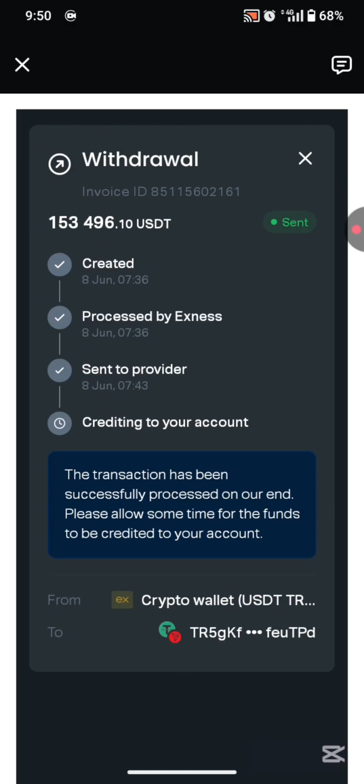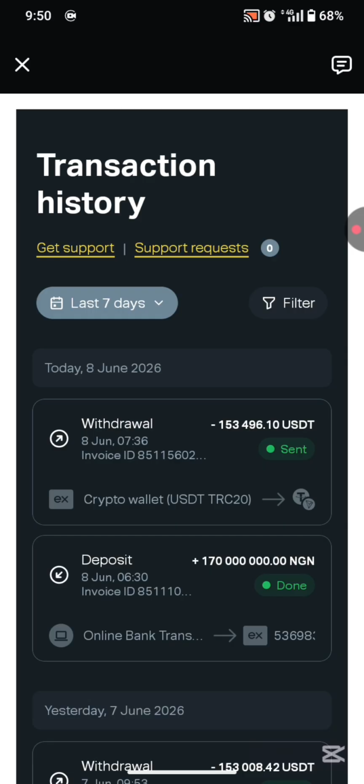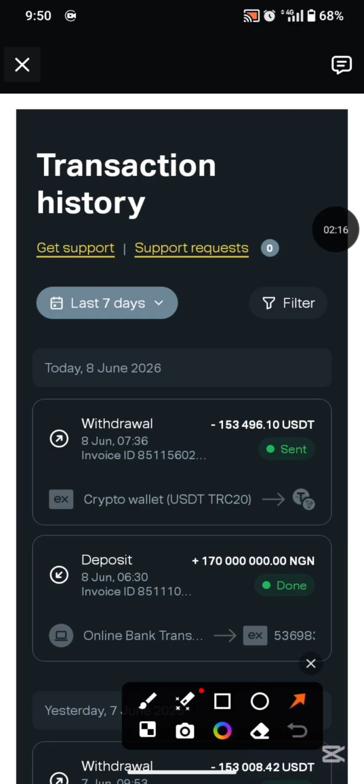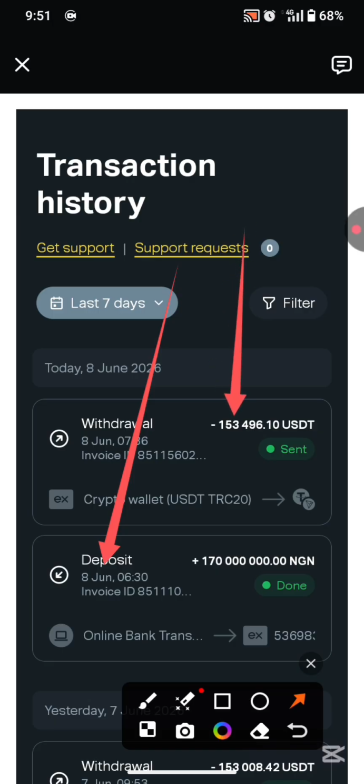Now, for those who are asking, what does it entail? What this arbitrage entails is simply you depositing Nigerian naira on your account, that is through the bank transfer, and then you withdraw this amount to USDT. Now we are depositing this Nigerian naira at a lower funding rate.